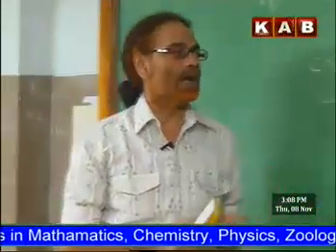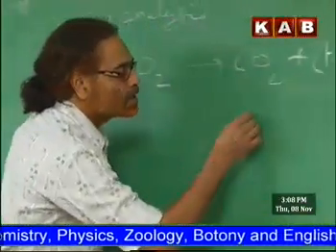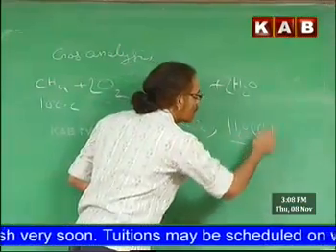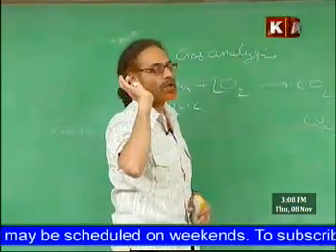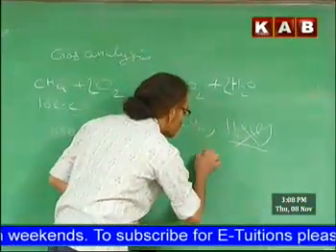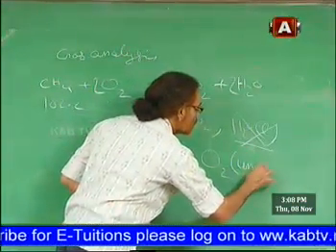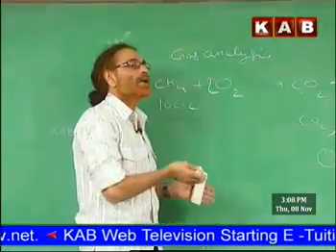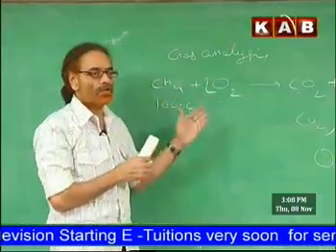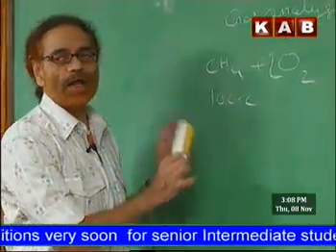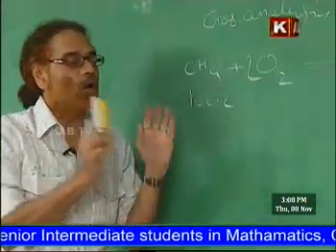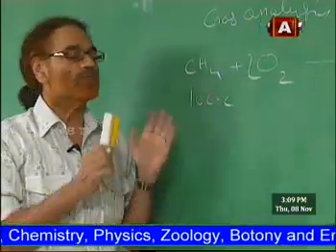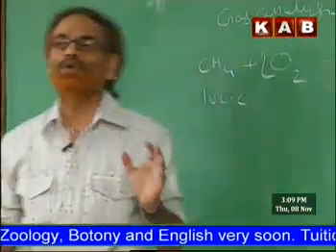Suppose at the end of this reaction we can understand the mixture contains, no doubt, carbon dioxide and also water in liquid state. If it is in liquid state, it will not be accounted for in gas volume, but along with that some unreacted oxygen may also be present. So in our analysis, the unreacted oxygen cannot be accounted, because any stoichiometric work is concerned only with the part reacted. So how to understand how much unreacted oxygen is left over, and so how much is reacted? For that we take the help of selective absorbents.